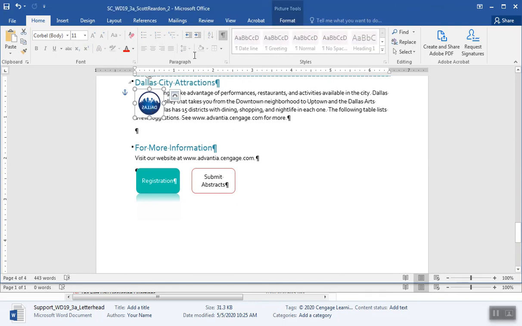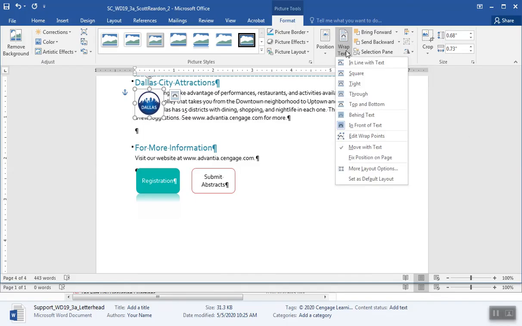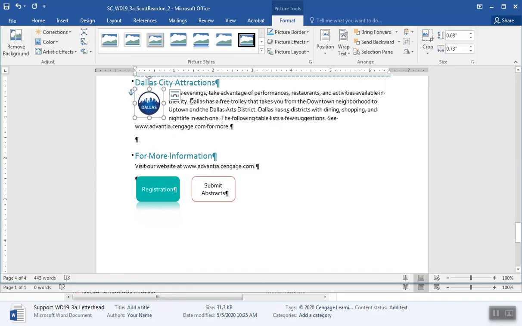So Picture Tools Format tab. Over here again to my Rotate Objects. And I want to flip horizontal so Dallas is upright. Yes. Change the text wrapping. So I'm going to come up here to Wrap Text. I'm going to say Tight. Which again changes the way the text interacts with the graphic.